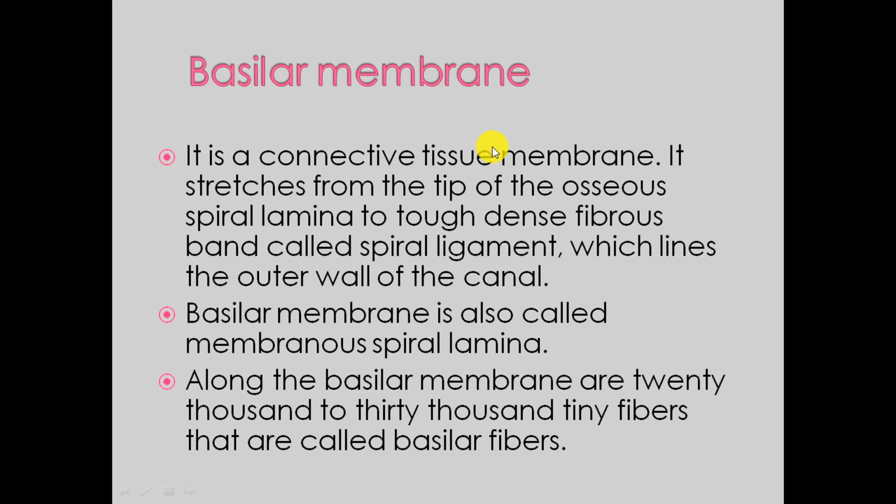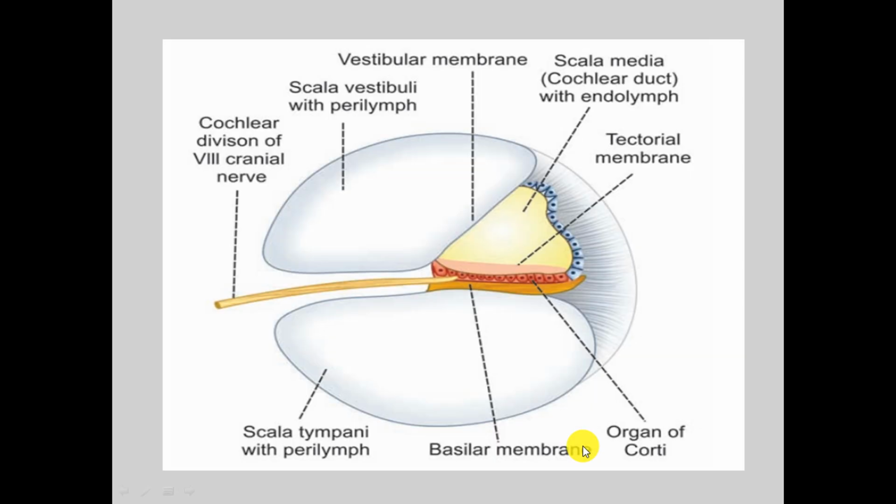Basilar membrane is a connective tissue membrane. It stretches from the tip of the osseous spiral lamina through the dense fibrous band called spiral ligament. Basilar membrane is also called membranous spiral lamina. Along the basilar membrane, 20,000 to 30,000 tiny fibers are present, called basilar fibers.